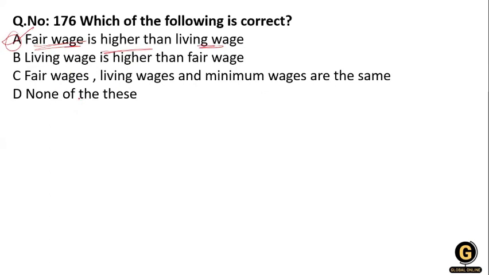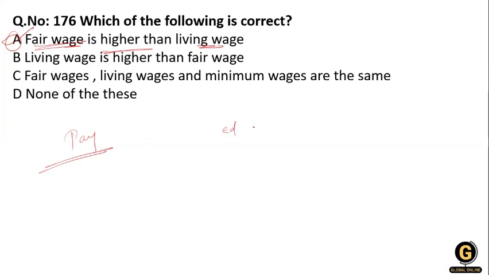Here you know the concept of fair wages. Fair wages is linked with the capacity of the industry to pay. And the living wage should enable a worker to earn and provide for himself and his family, not only the essential food, clothes, and shelter, but also measures of comfort, including education.